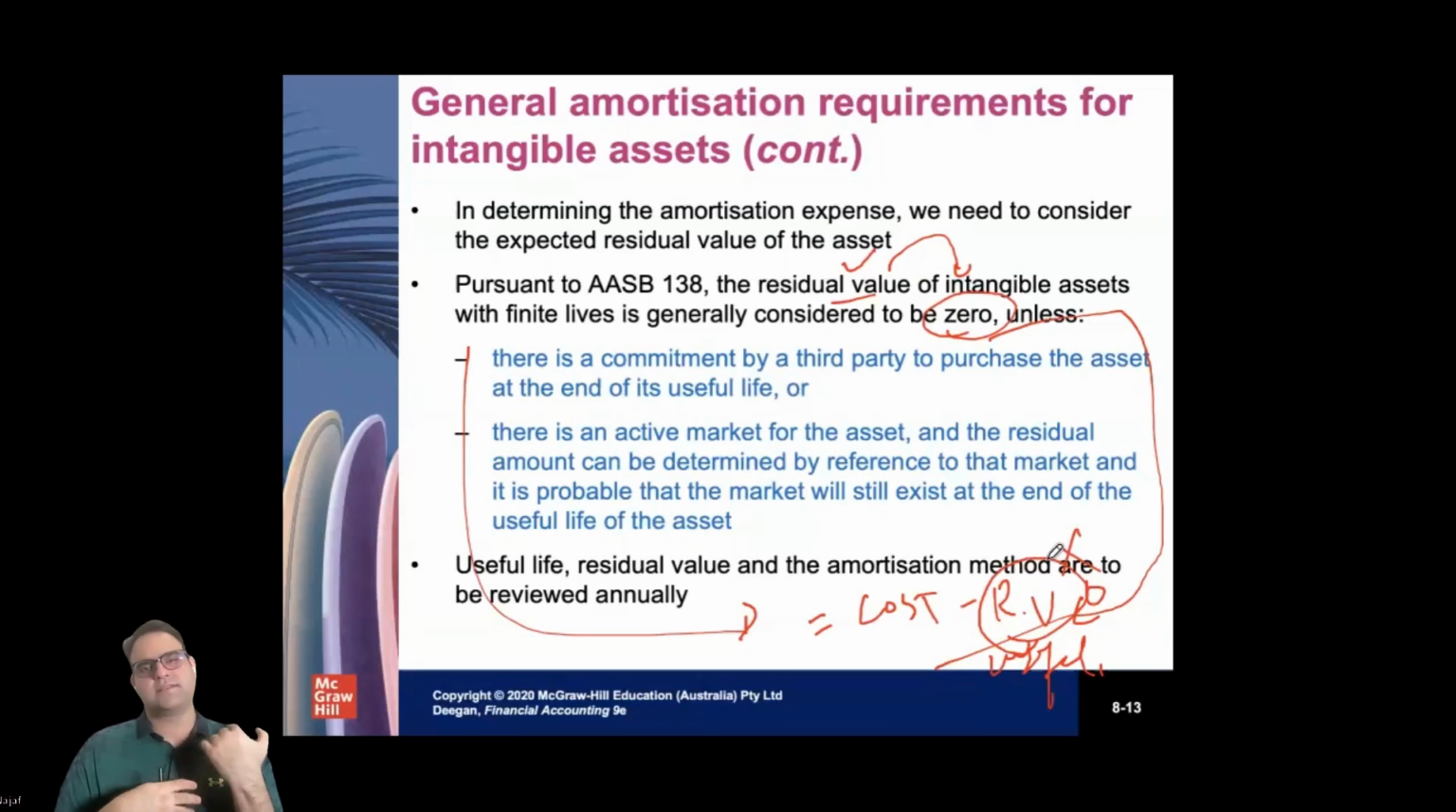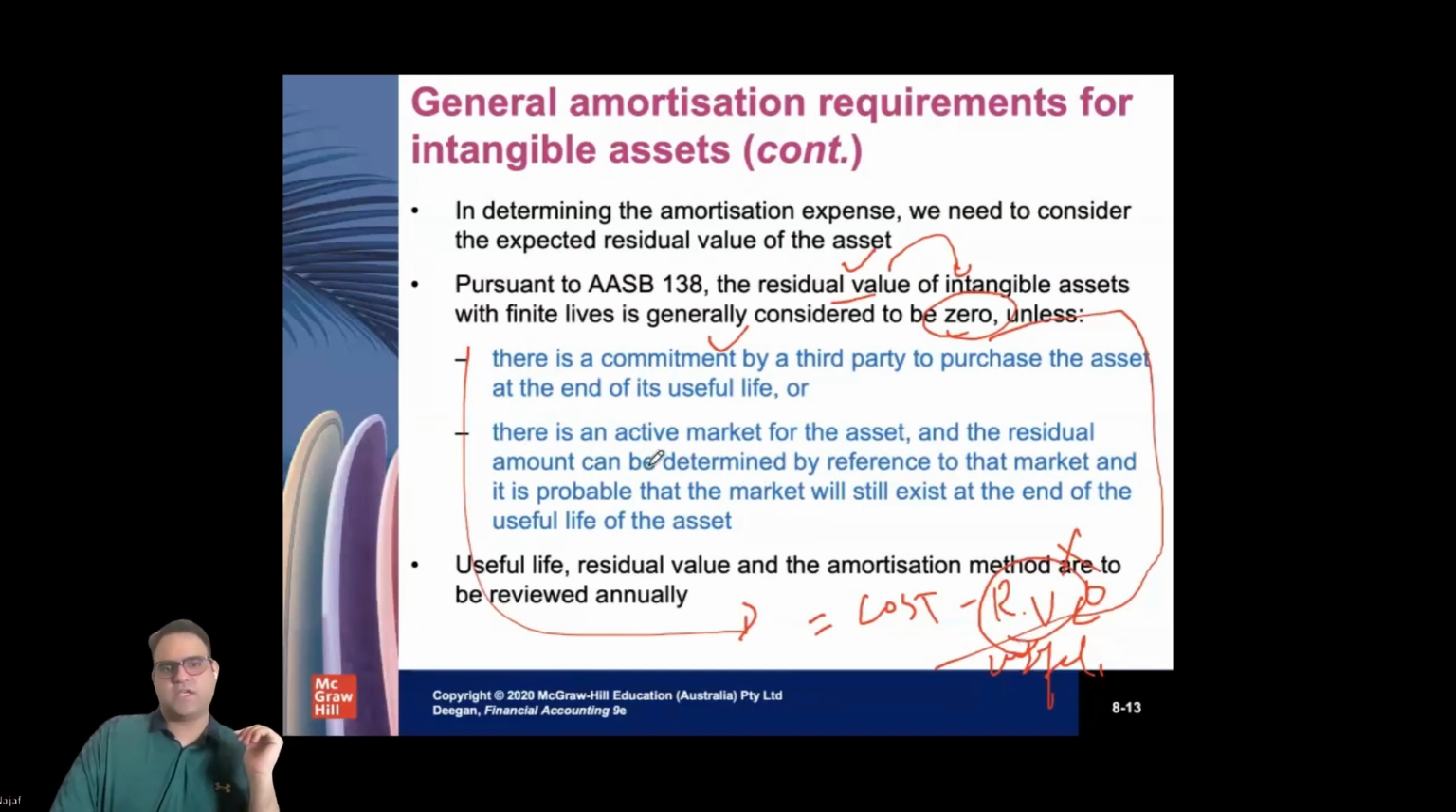They say the residual value is considered as 0, but there are two exceptions to this general rule. One is a commitment by a third party. They say, hey, you use this license and you produce 100,000 units. After you produce them, you give it back to us, and we will sell it in the market, and we will buy that from you for 10,000 ringgit. So you already know what the residual value is.